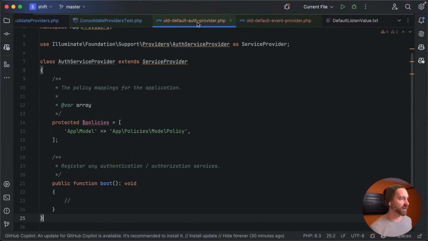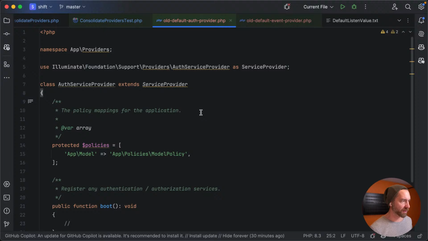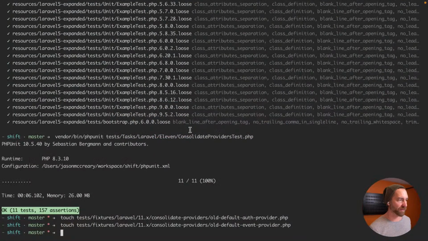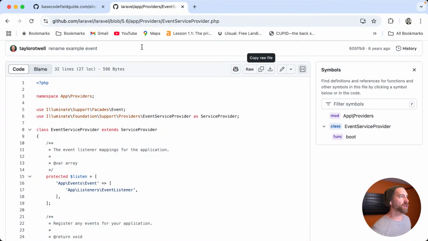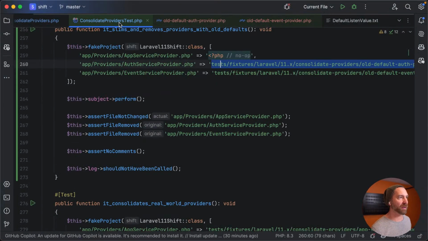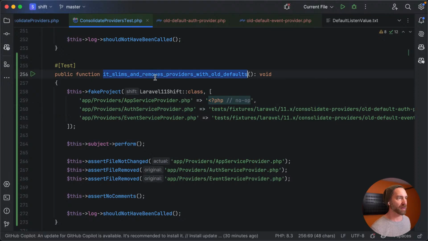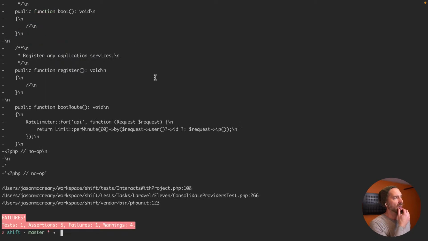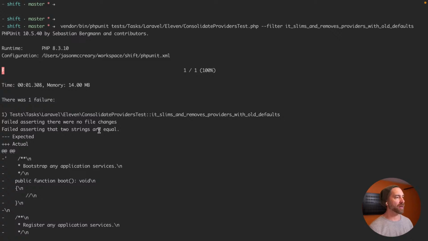So there's the event and there's the old policies, right? Okay, so that's the test fixture that we want. So if we just hone in on this particular test case, let's filter that. We should get a failure. Cool. Good. Okay, so here we go.